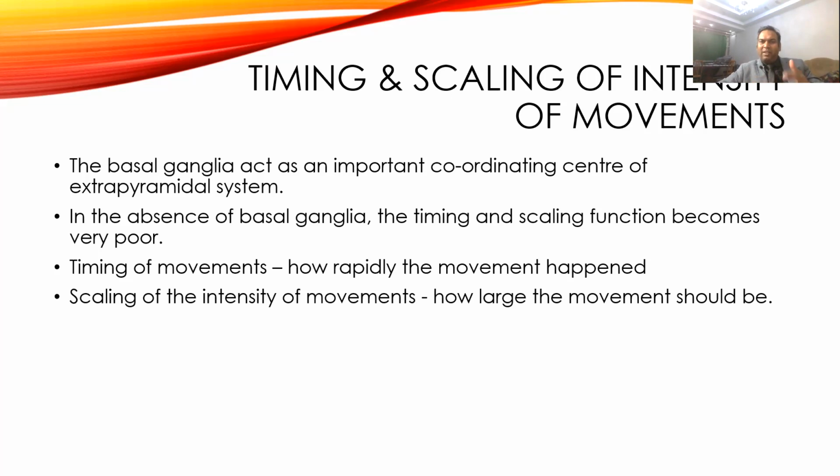So this is done by the basal ganglia, and we can understand this if there is damage to the basal ganglia, then the timing and scaling functions will be very poor, and that we can see when we are talking about the applied part, which part of the basal ganglia is damaged, and how it affects the voluntary movement.